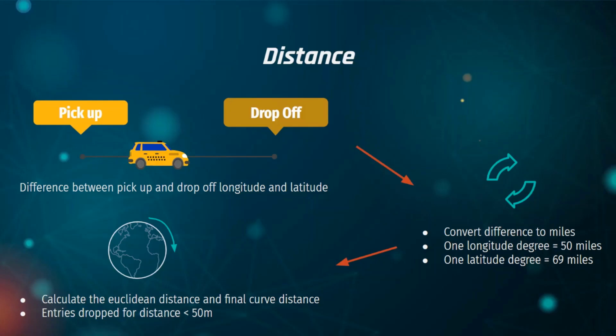After calculating the distance, we found out that there were a number of distances which are less than 50 meters. While there is no minimum distance rule for taxi trips in New York City, it is not representative of a real taxi trip and could be just noisy data, or a to and fro trip. Hence, we will be removing these entries out of the data frame.